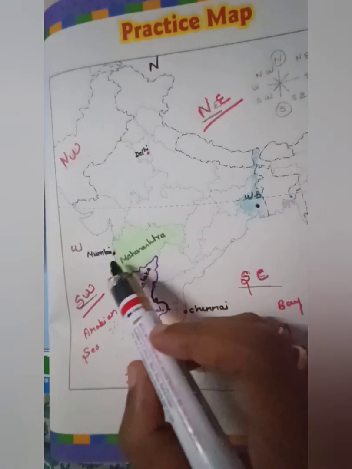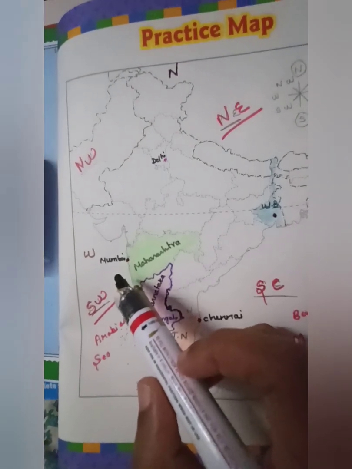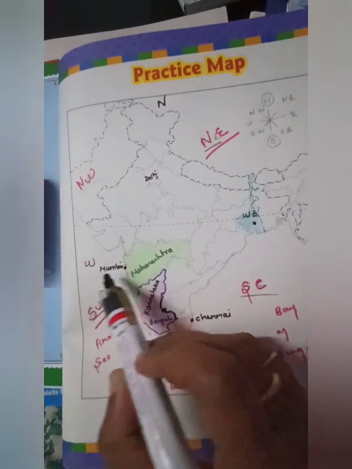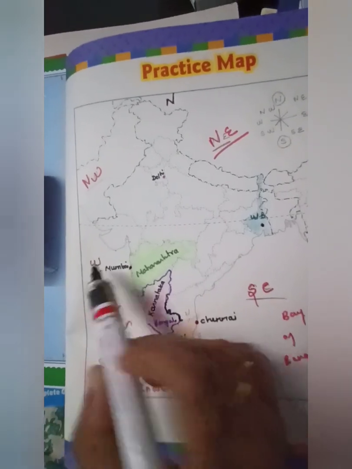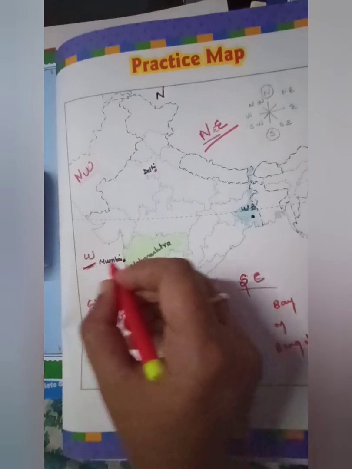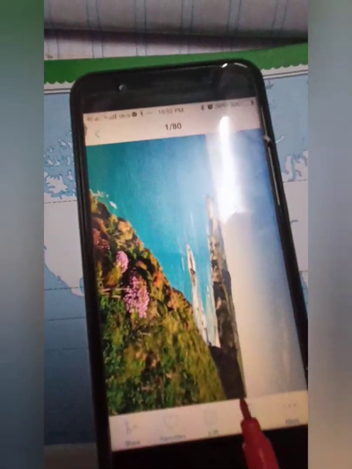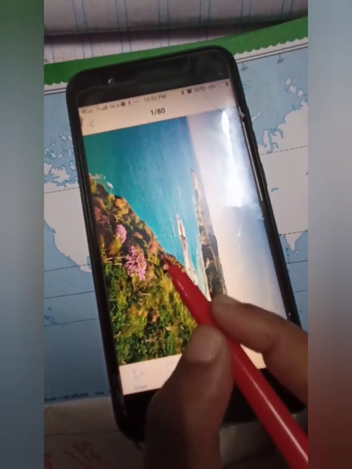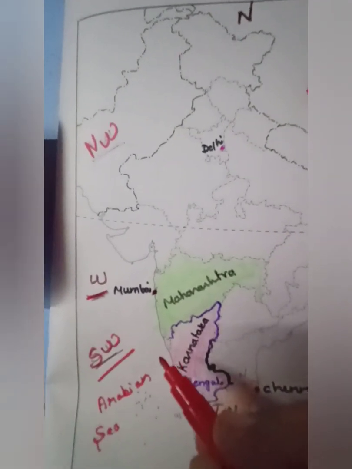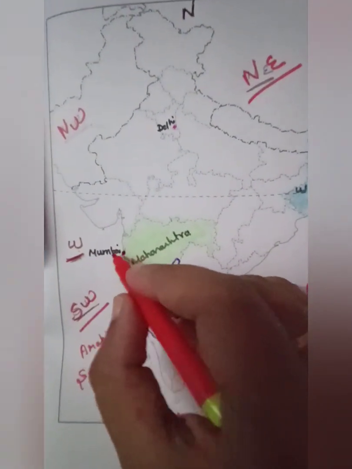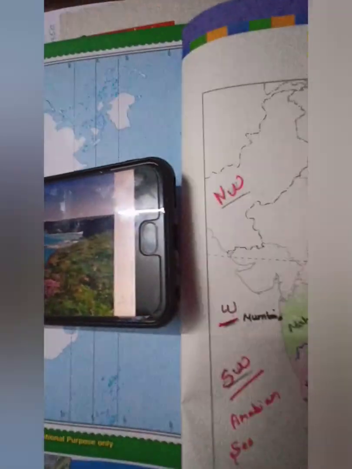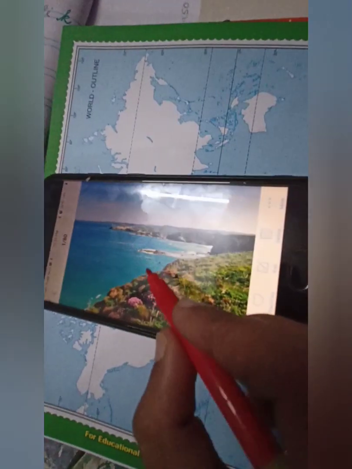So children, this Mumbai is situated on the west coast. See here, this is west. West coast. What is the meaning of coast? The place near the sea. See here, this is the coast. It is near the sea. Usually we say it is the coast. So right now you know the meaning. West is here, it is near the coast. See, both are the same, this line. So this is the coast, meaning an area near the sea.